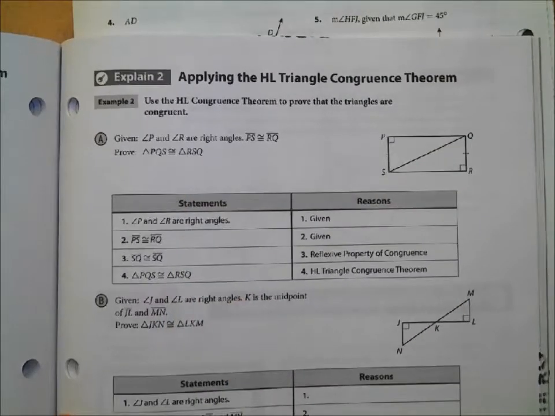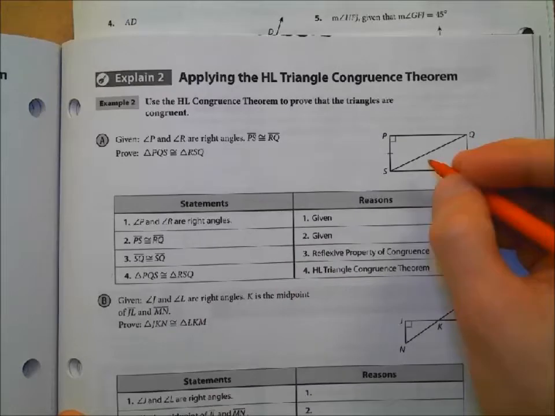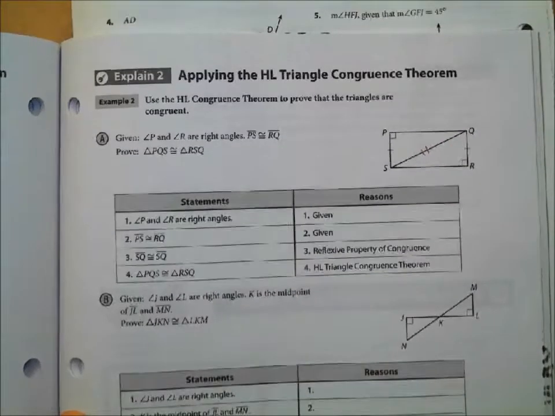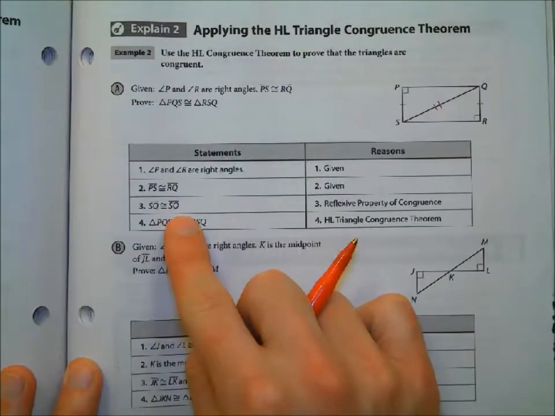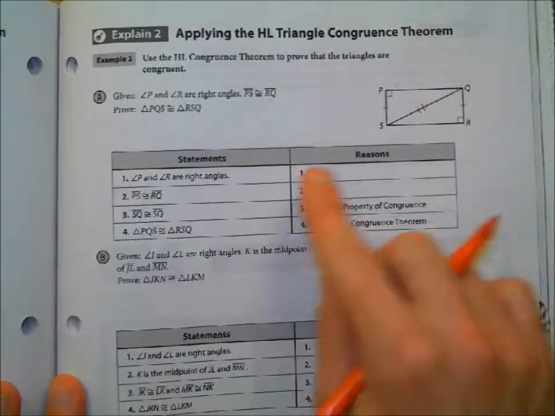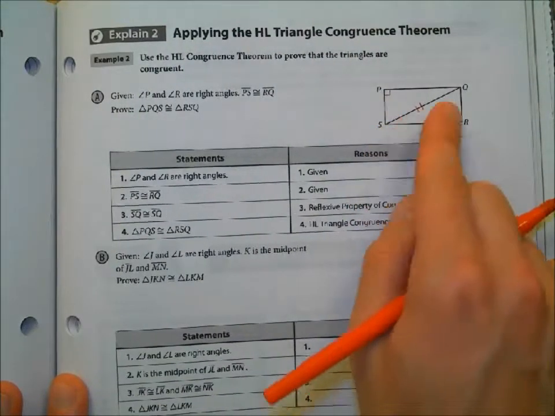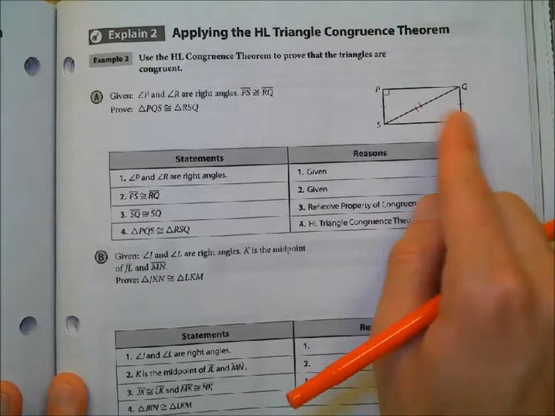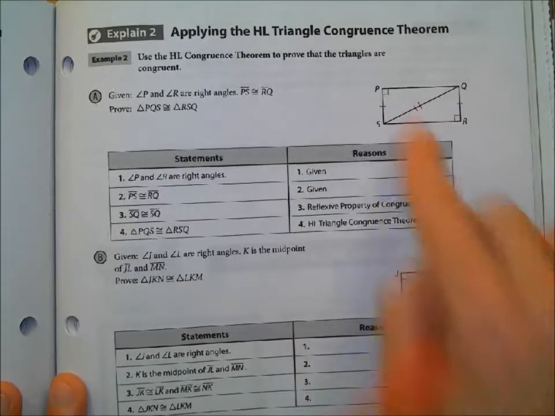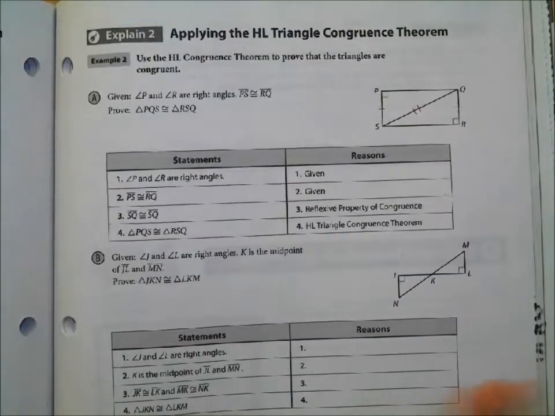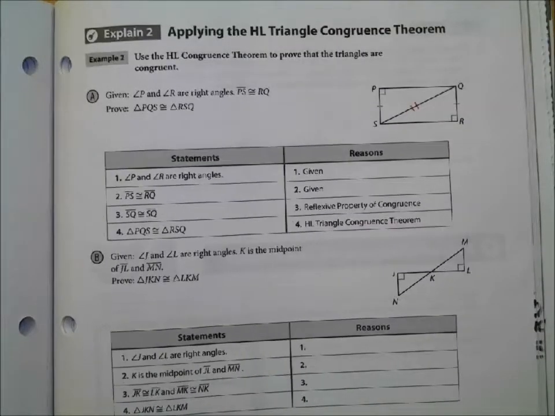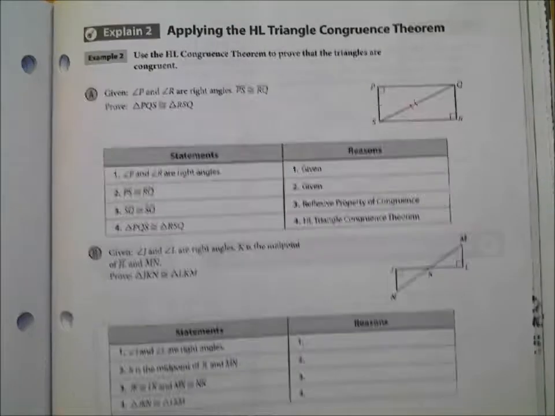Okay, we can see we have a reflexive side pair right there. And so we'll go ahead and say SQ is congruent to SQ by reflexive property. And so we then have hypotenuse, PSQ, and legs are congruent. And so it's right triangles, and so then we can use hypotenuse leg there. Okay, so pretty easy. All right, let's take a look at letter B.